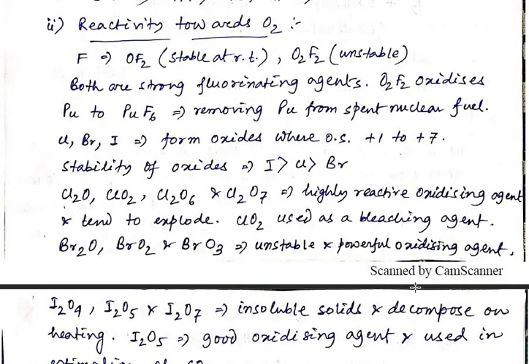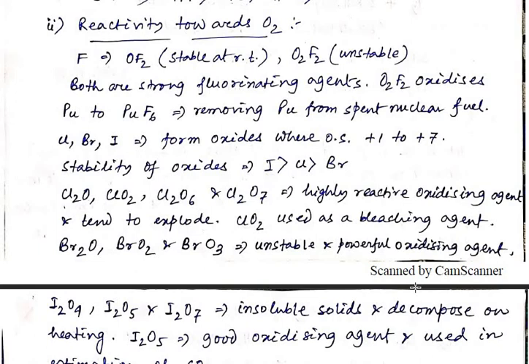Next, the reactivity towards oxygen. Fluorine can form only two compounds with oxygen: OF2, that is oxygen difluoride, and O2F2, that is dioxygen difluoride. OF2 is stable at room temperature, but O2F2 is unstable. Both are strong fluorinating agents.